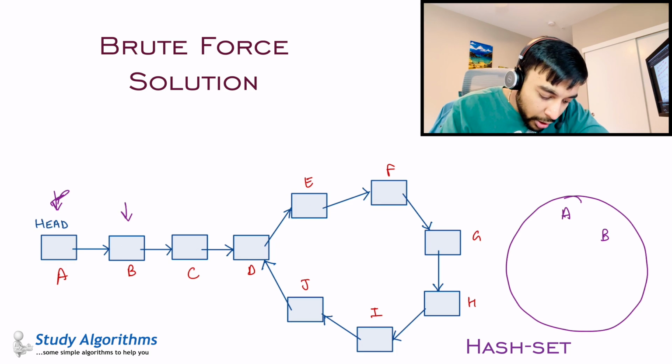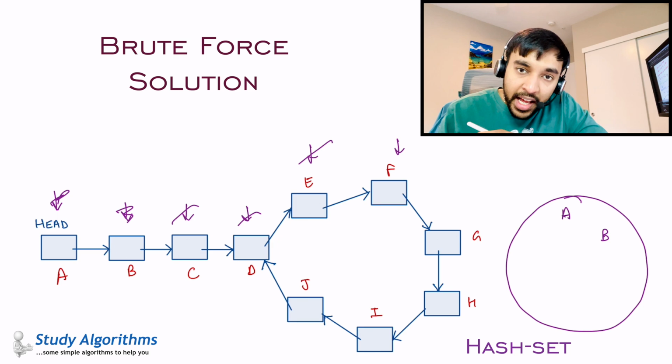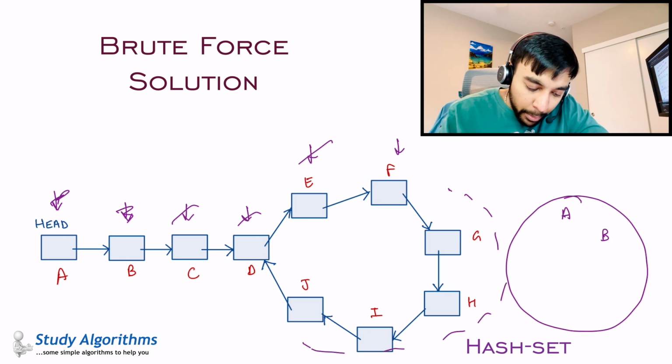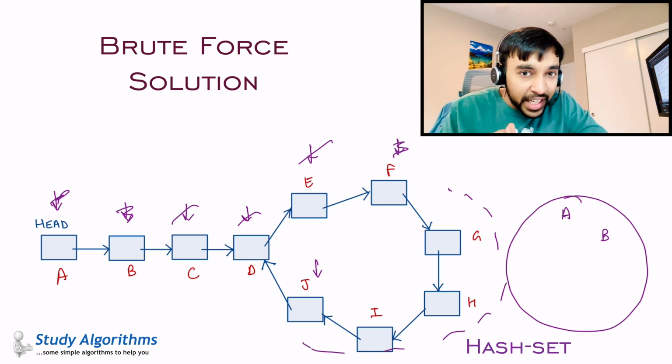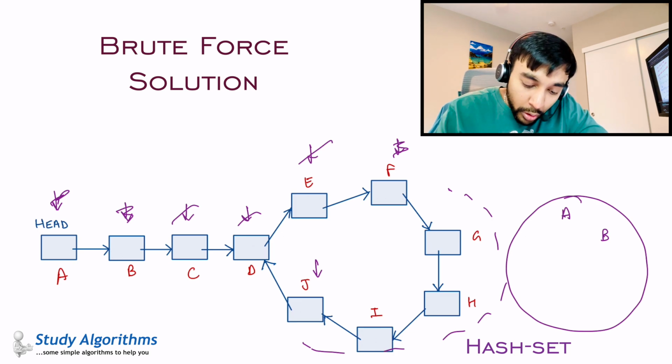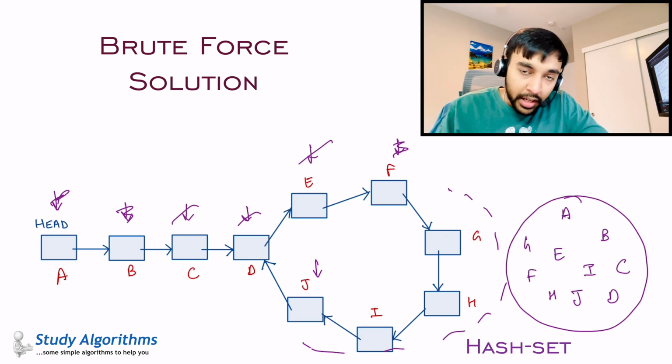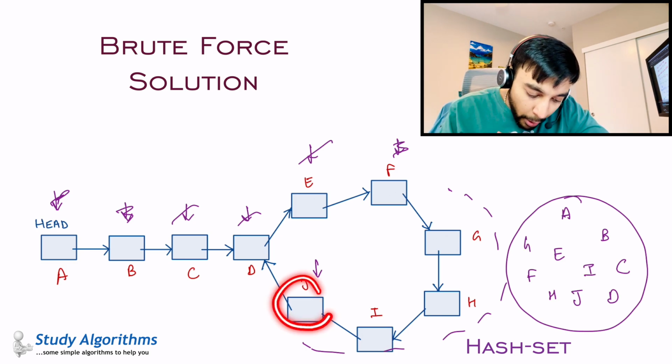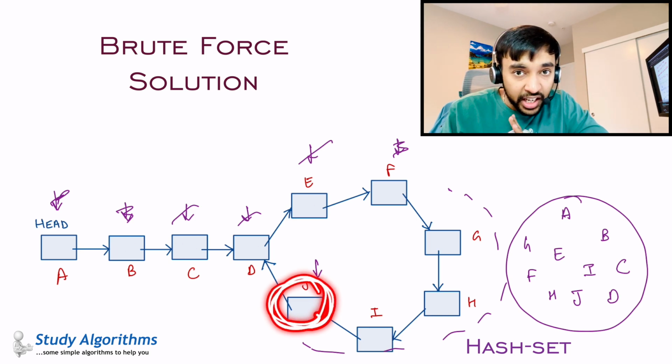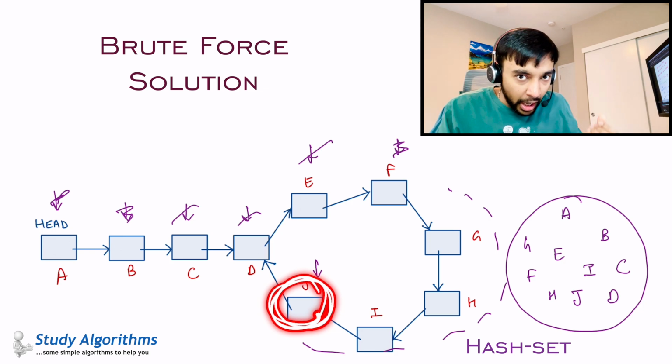Similarly, I will traverse each of these nodes C, D, E, and then all the way up till node number J. None of these nodes exist in your hash set, right? So what will eventually happen is all of these memory addresses will be present in your hash set, correct? Now your pointer is pointing at node number J, right? What happens if you do a node.next now?